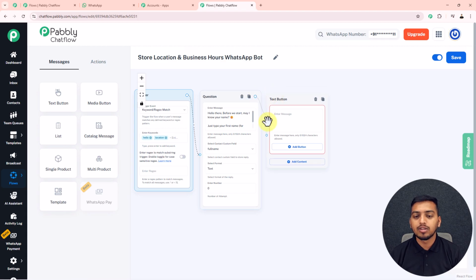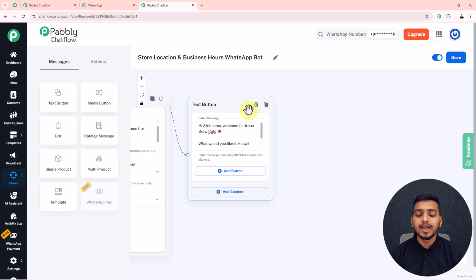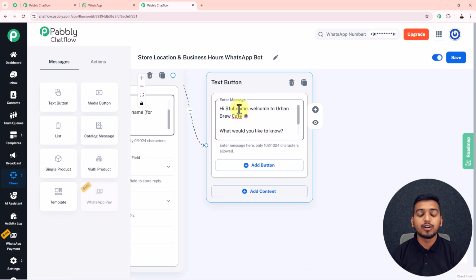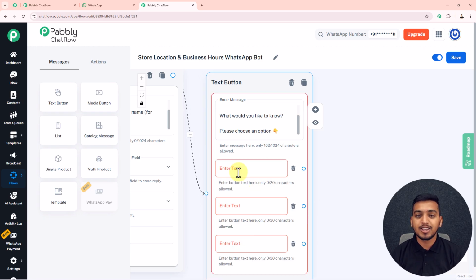Now I will connect both of these following circles, and then in here I will enter the message for my customer. So here I have entered this message inside this button, hi $ full name, and here by applying this $ in front of this contact custom field full name, I will be able to map the name given by my customer inside this previous reply. And in front of this contact custom field, I have entered this text, welcome to Urban Brew Cafe, what would you like to know? And as I want to give some options to my customer to select from, that's why I will click on this add button to add 3 different buttons for my customer to select from.